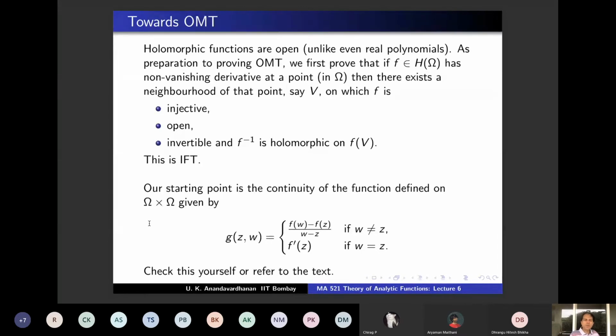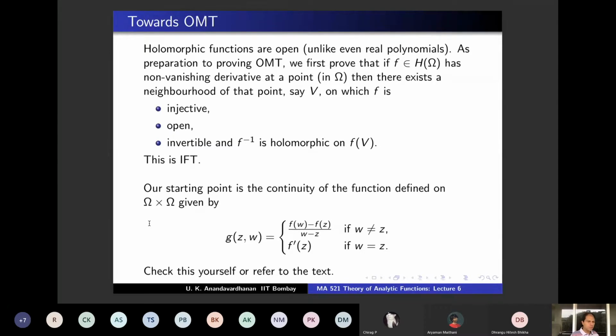Where on omega cross omega as a function of two variables, this is continuous. So this is a very beautiful argument that you can give. I would request you to try this out yourself, otherwise refer to the text. Let's not get into that now because I want to finish the other parts today. So the point is this function is continuous on omega cross omega.